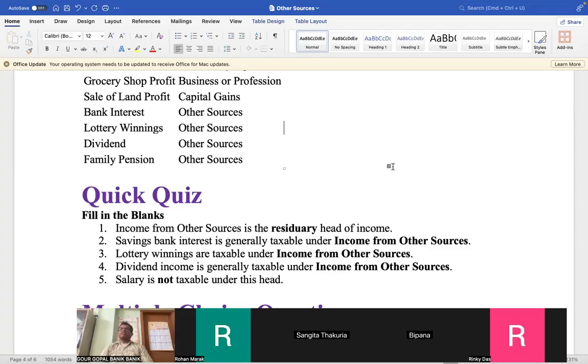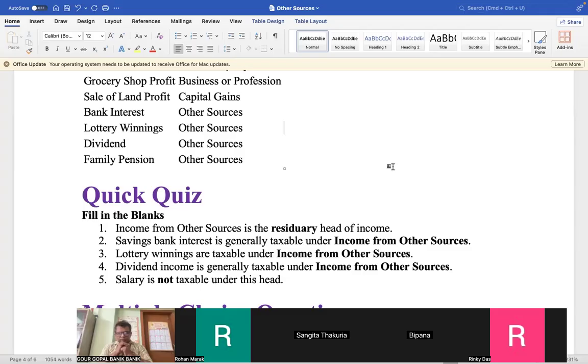Okay, sir. For example, one heading is salary, another heading is house property, another heading is profit from business or profession, then capital gains. Except these four, what is left is residuary. You understand now? Residuary means what is left over, which is not applicable in any other head. This is residuary, means rest of the things, baaki. Got it? Okay, sir.